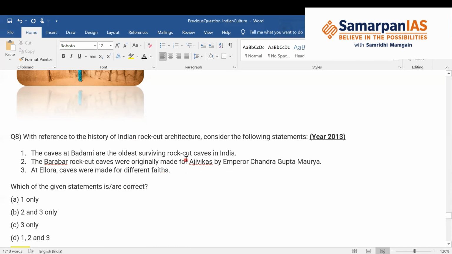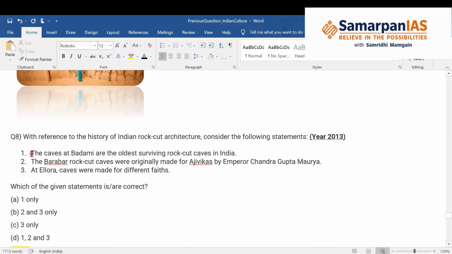So even if you don't know the above two statements, and you know that the third statement is true, at Ellora the caves are made for three different faiths, that is Hinduism, Buddhism, and Jainism. So the third is correct. So now you can eliminate one option. You can eliminate A.